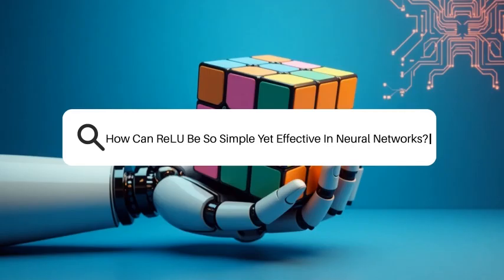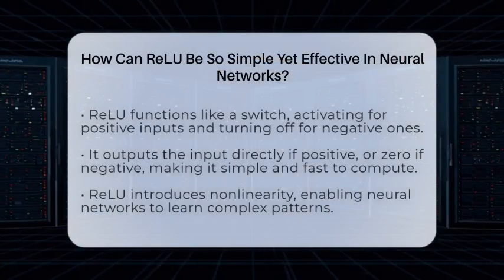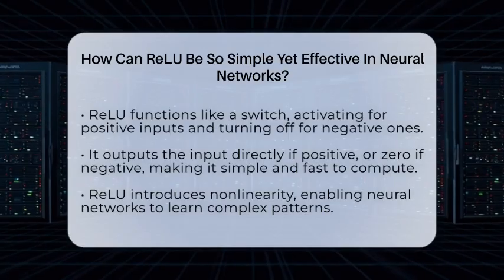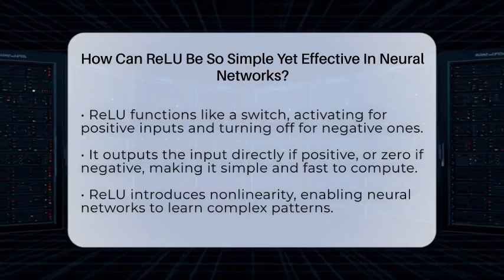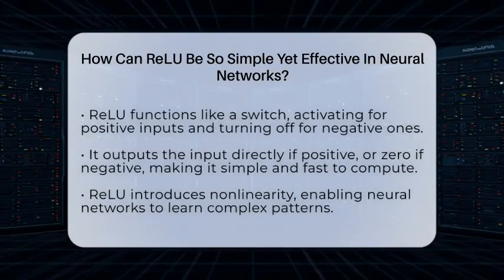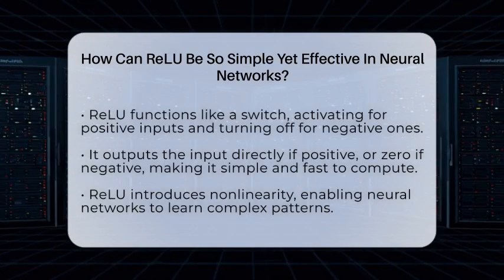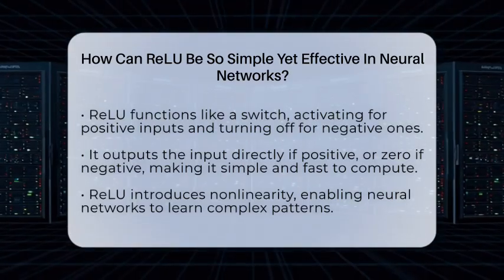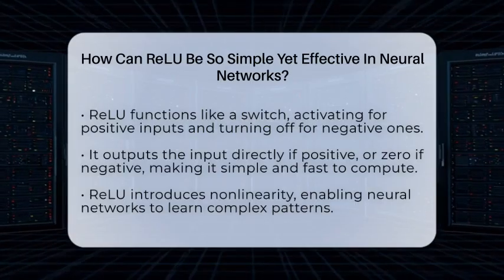How can ReLU be so simple yet effective in neural networks? Imagine a switch that turns on when the input is positive and stays off when it is negative. That's essentially what ReLU does in neural networks. It's a straightforward function that takes any number and outputs it if it's positive, or 0 if it's negative.